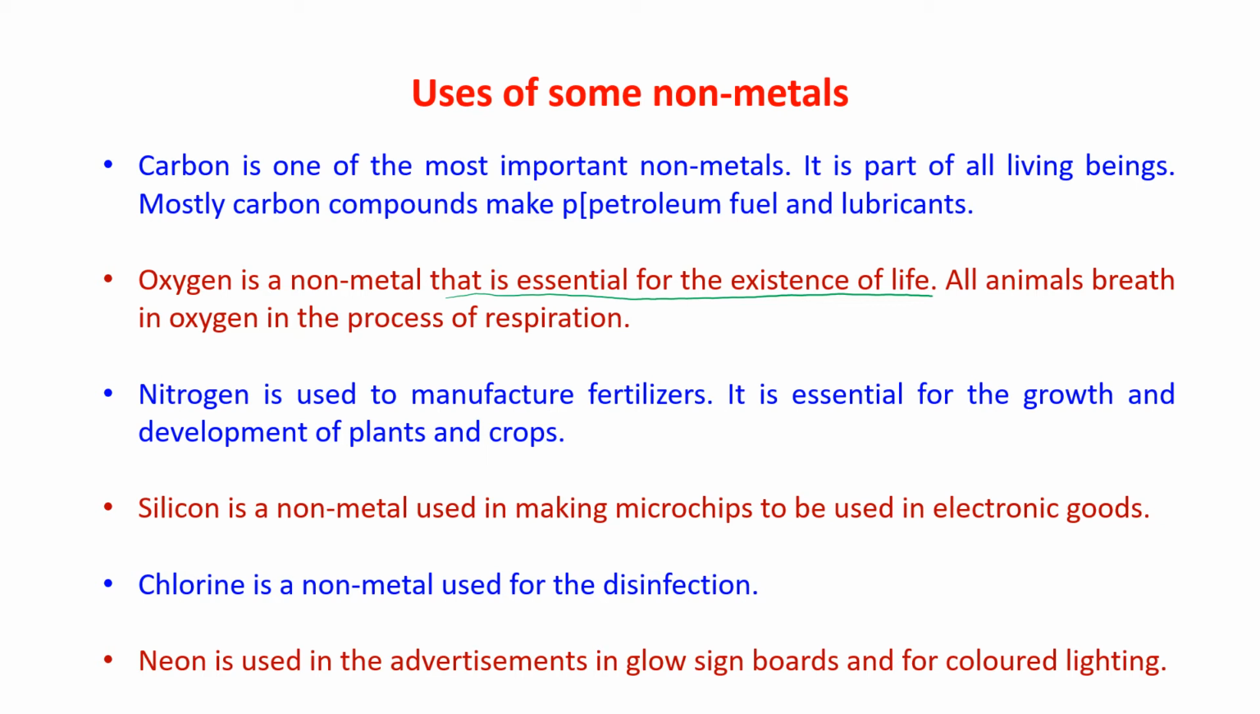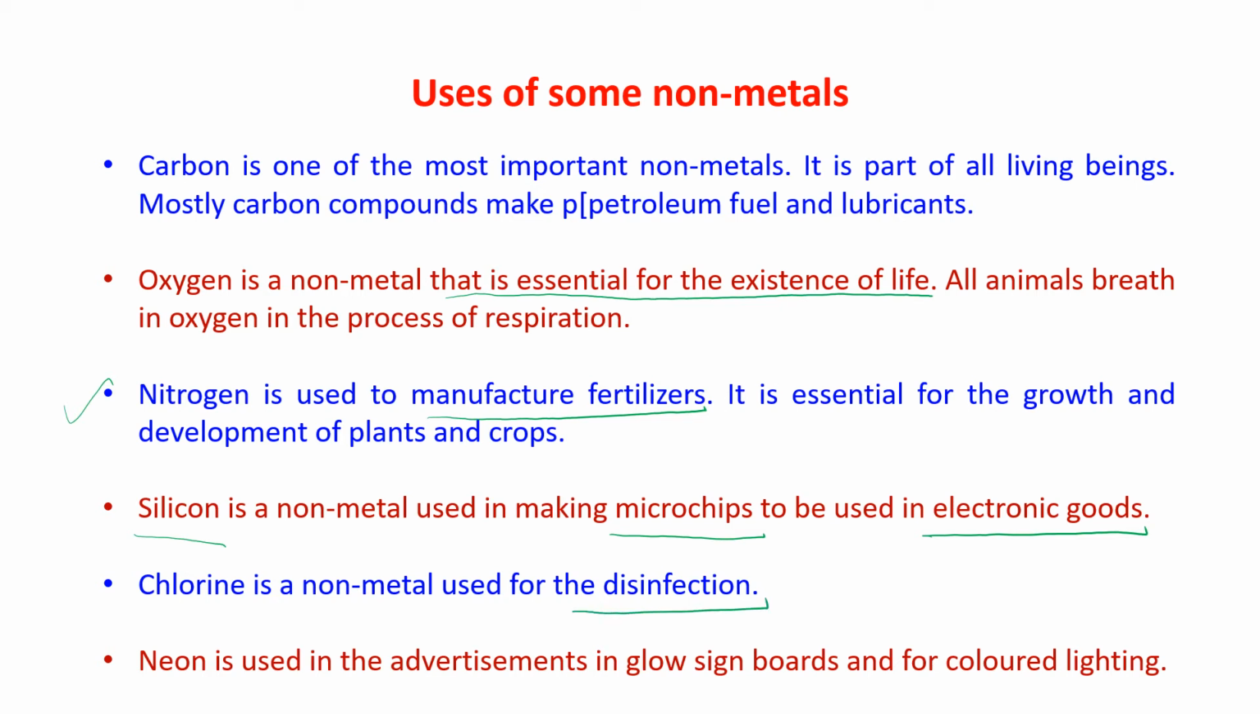All animals breathe in oxygen in the process of respiration. Next is nitrogen. Nitrogen is used to manufacture fertilizers. It is essential for the growth and development of plants and crops. Then silicon is a nonmetal used in making microchips to be used in electronic goods. Now chlorine is a nonmetal used for disinfection.